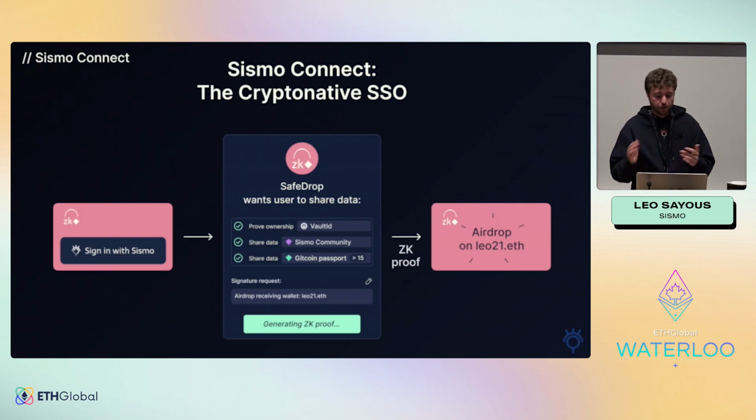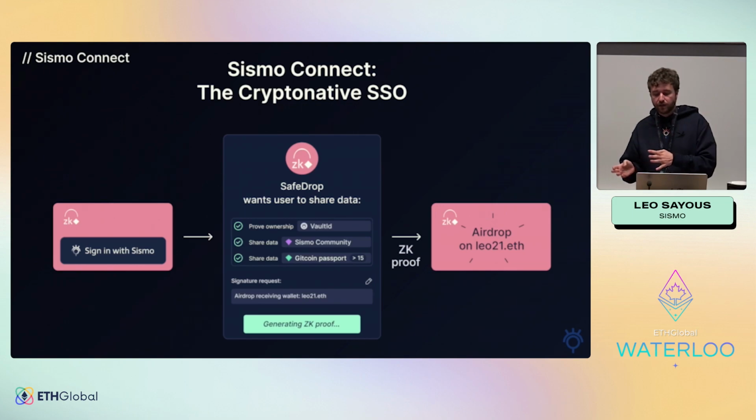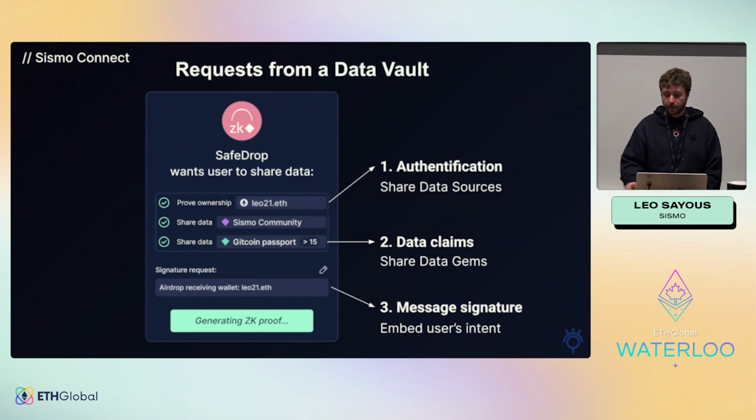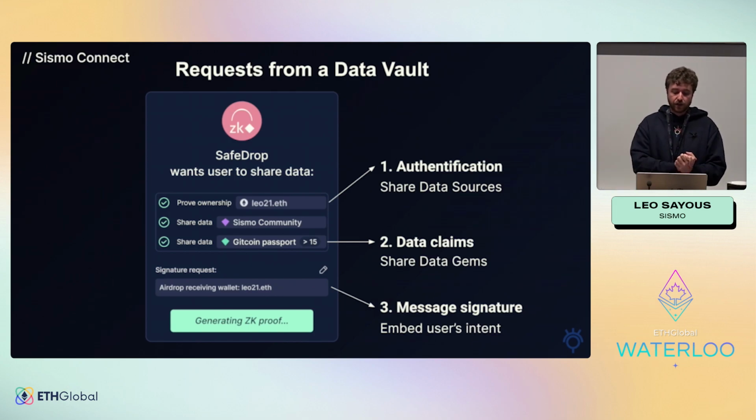So here we see again the flow. I sign in with Sismo from an app. I'm redirected to my Sismo data vault. I agree to share different data, and then I'm redirected to the applications. So what I can do exactly from this Sismo data vault is answer an authentication request. For instance, here I can prove that I own the Leo21.is address, but I can also prove that I own a GitHub account, a Twitter account, and something else called a vault ID. I will explain later how it works.